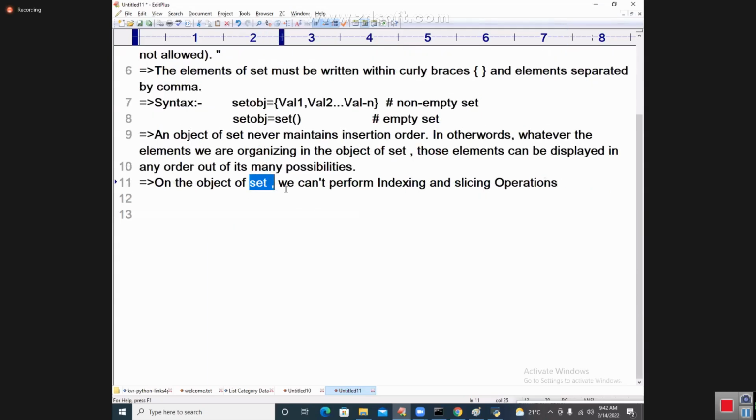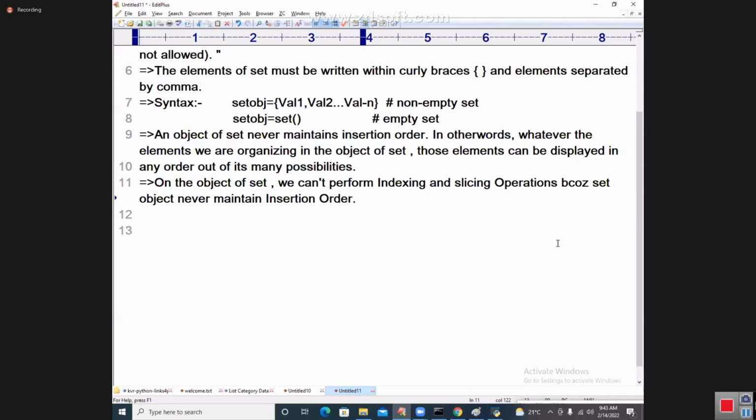On the object of set, we can't perform indexing and slicing operations because the set object never maintains insertion order.